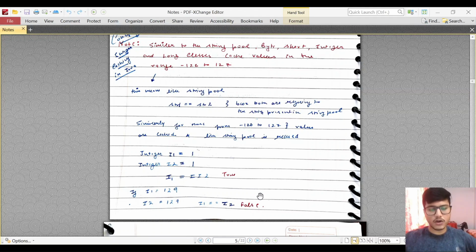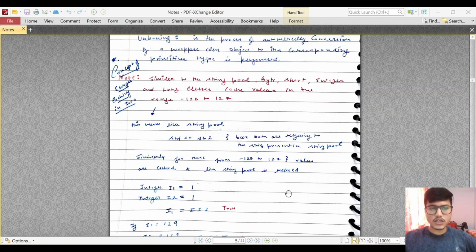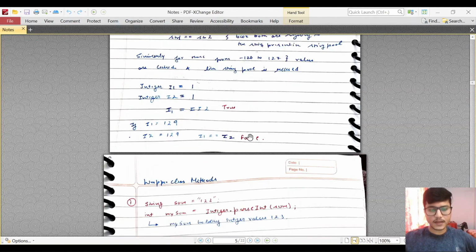So this will give false now. Okay, so that is the concept of integer caching in Java.